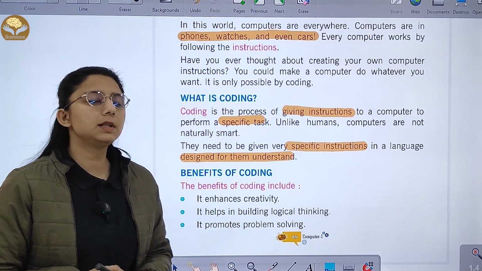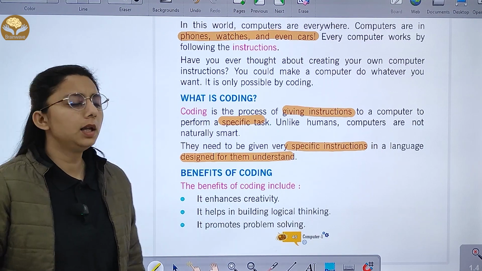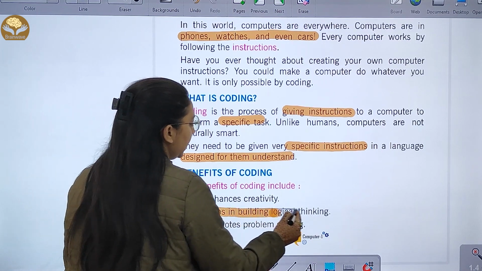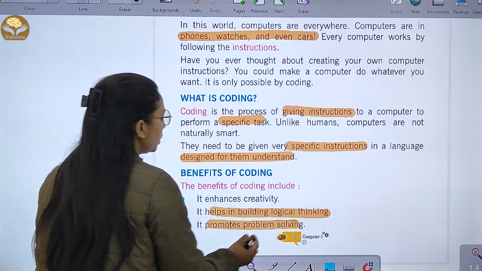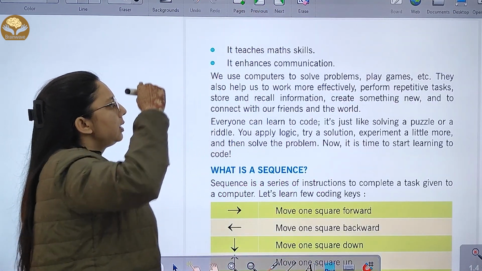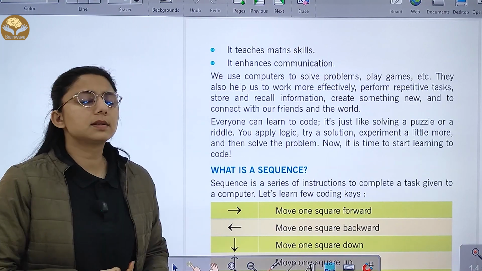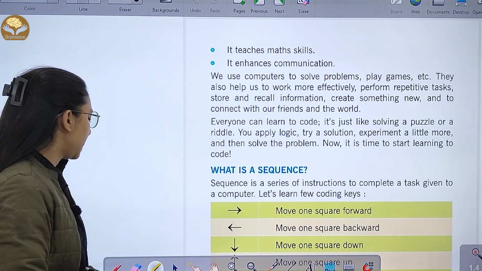Now, what are the benefits? The benefits of coding include: it enhances creativity, it helps in building logical thinking, it promotes problem solving, it improves math skills and it enhances communication. These are the different benefits.